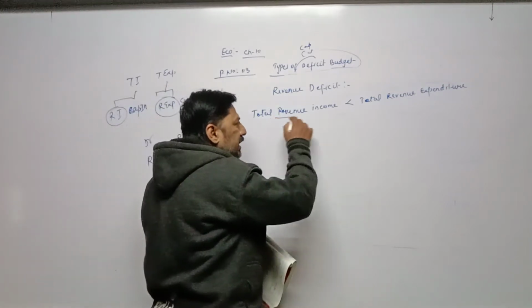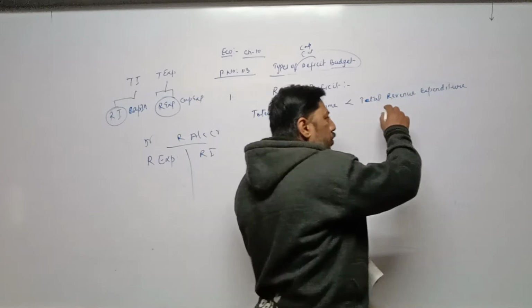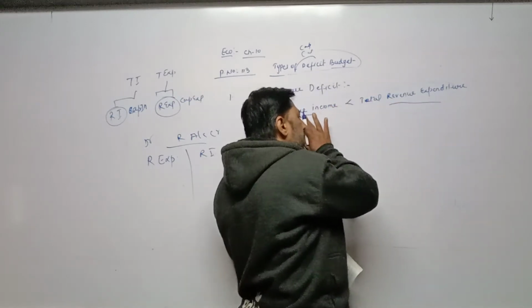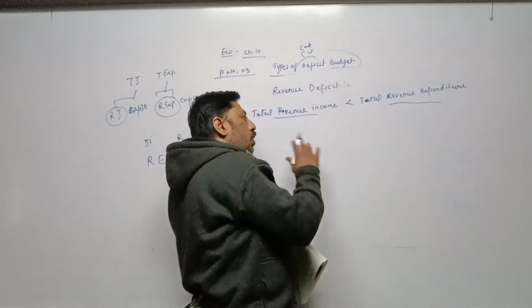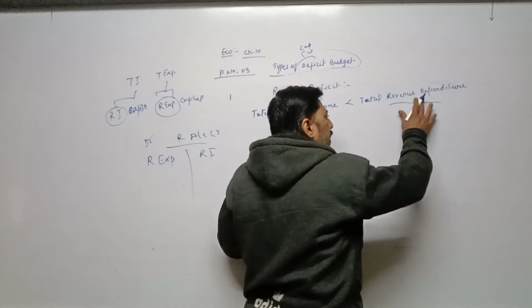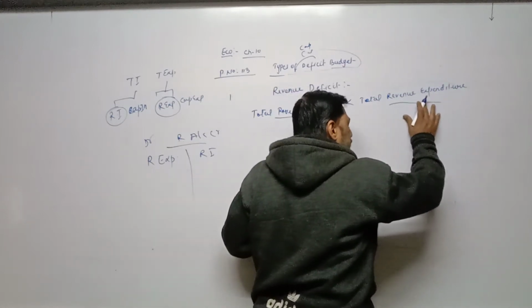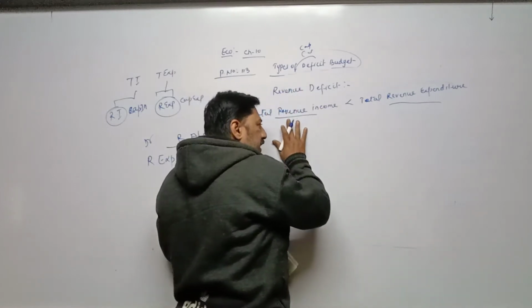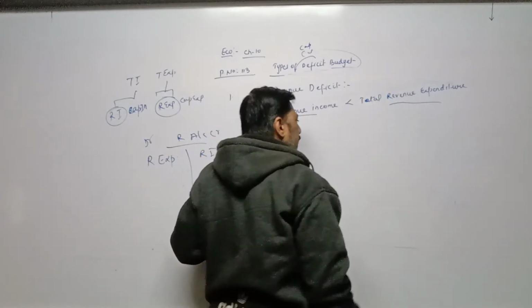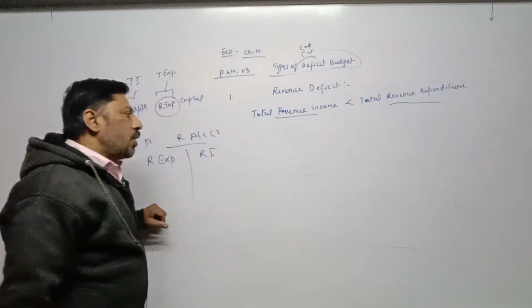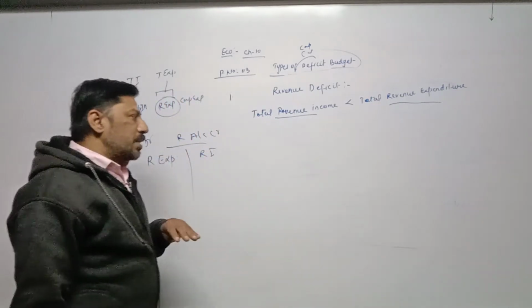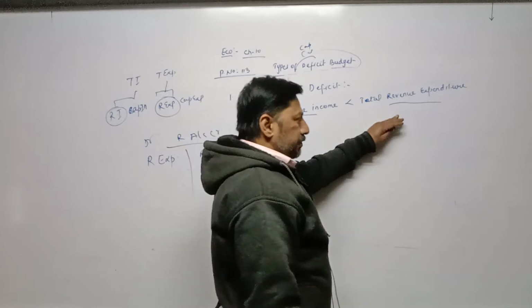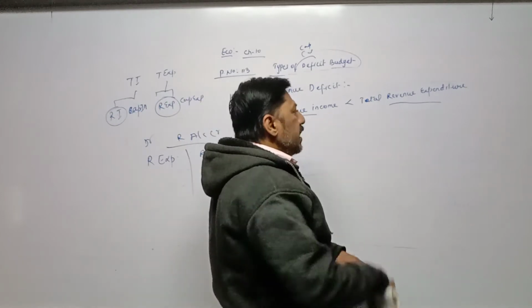When income is less and expenditure is more, it means out of earned income, the government is not able to fulfill its current year expenditure. Revenue deficit means income is less and expenditure is more. It means that the government is not able to fulfill all its expenditures out of earned income.